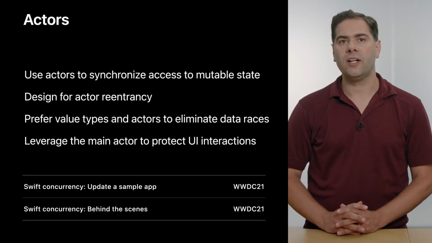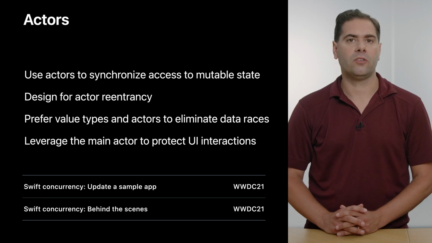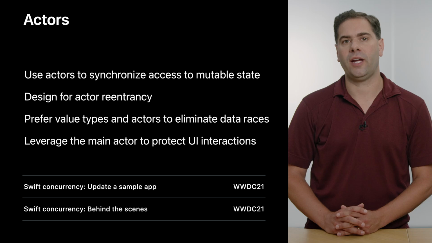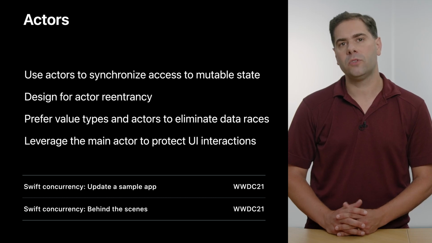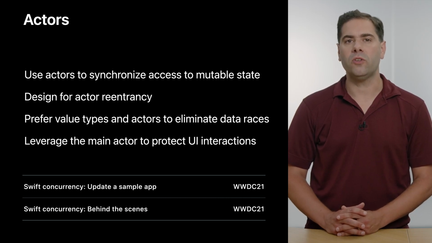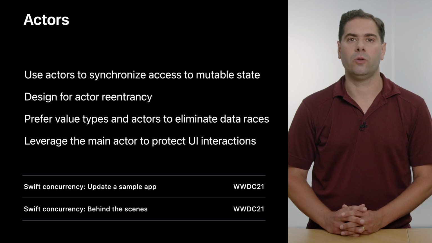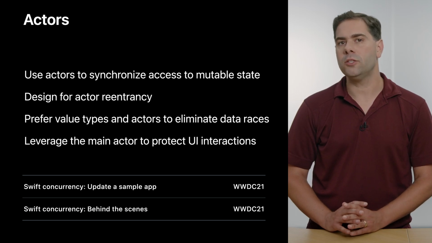In this session, we've talked about how actors protect their mutable state from concurrent access, using actor isolation and by requiring asynchronous access from outside the actor to serialize execution. Use actors to build safe, concurrent abstractions in your Swift code. In implementing your actors, and in any asynchronous code, always design for reentrancy.